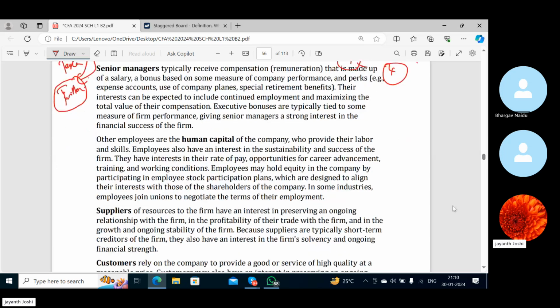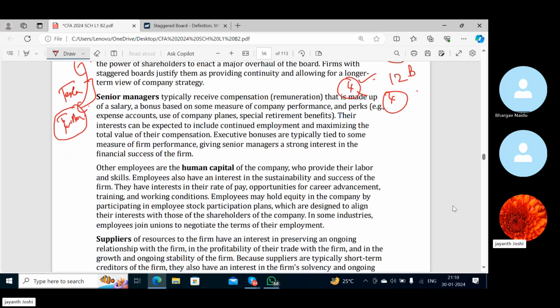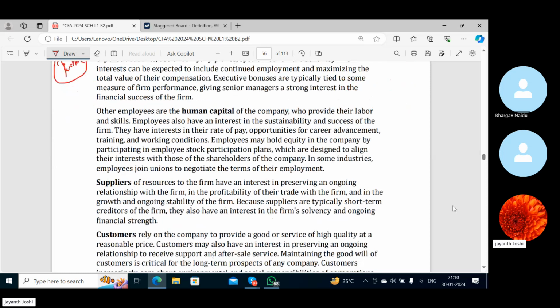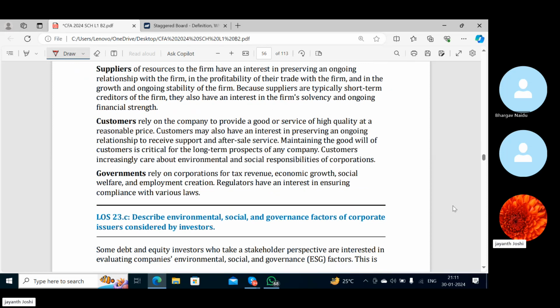Senior managers, I already explained to you about senior managers, and what we can expect from senior managers, what employees expect from the company in which they are working, suppliers, customers, governments. I have already given a lot of details.